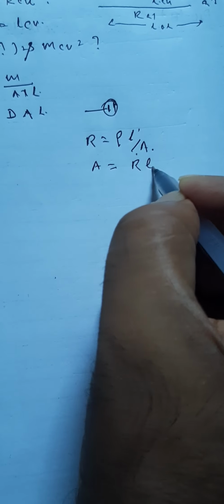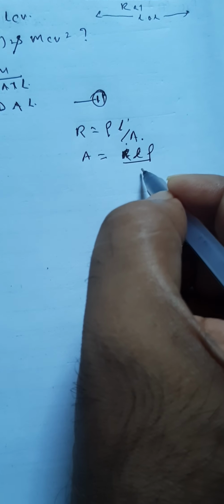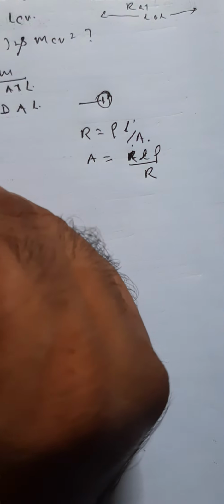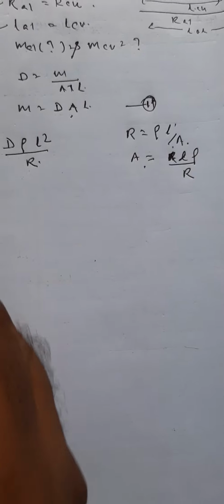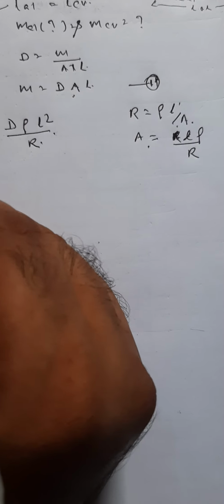So from this formula, area equals rho L by R. Now equation 1 is written as mass equals density into length into area, that is L into rho L by R. So mass equals d rho L squared by R. Clearly from this expression, mass is directly proportional to d and rho, density and resistivity,